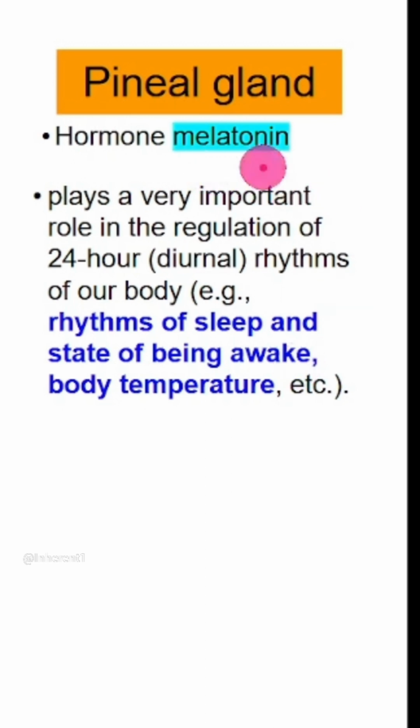Regarding melatonin, the gland which secretes melatonin is the pineal gland, and it is important for the circadian rhythm, the rhythm of sleep and state of being awake, and it also controls the body temperature.